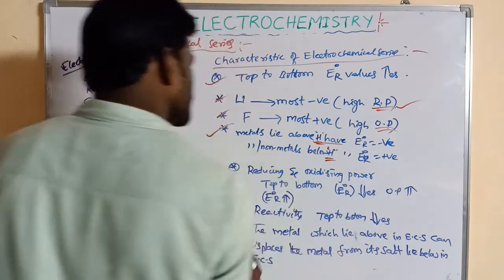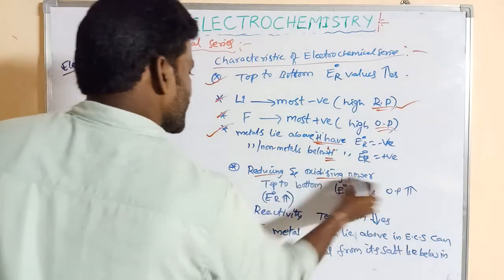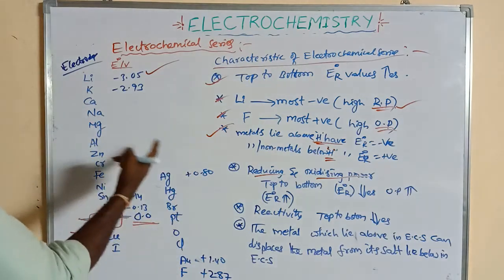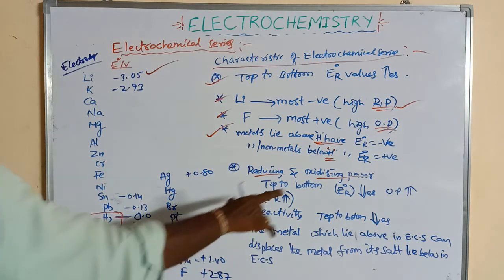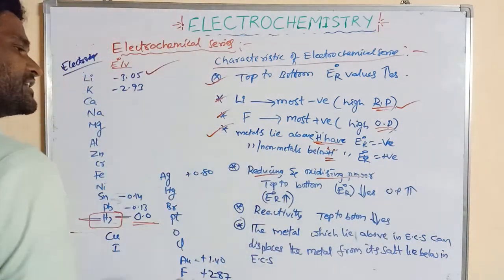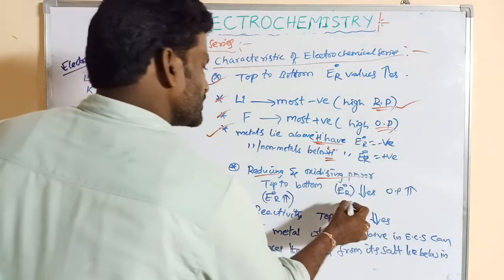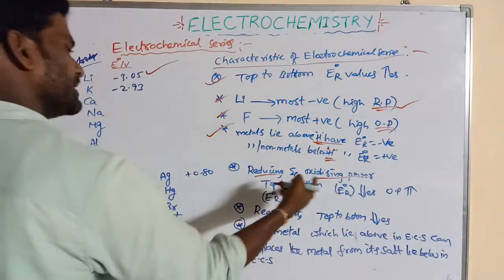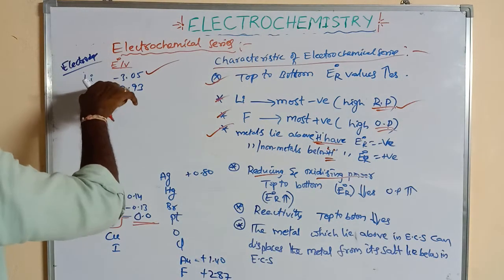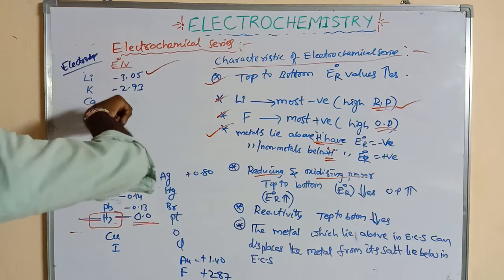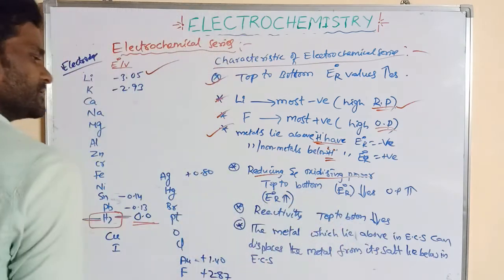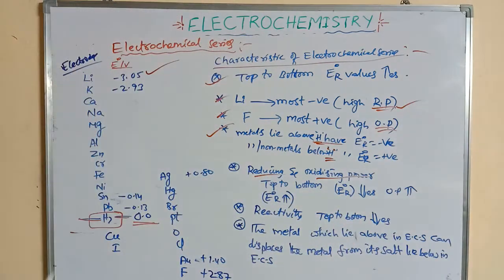Okay, listen to me. This is the reducing power, this is the oxidizing power. Oxidizing power increases because the reduction potential values increase towards positive. From top to bottom, reducing power decreases because the values turn from negative to positive. The positive values increasing means oxidizing power increases, right? So reducing power decreases from top to bottom.